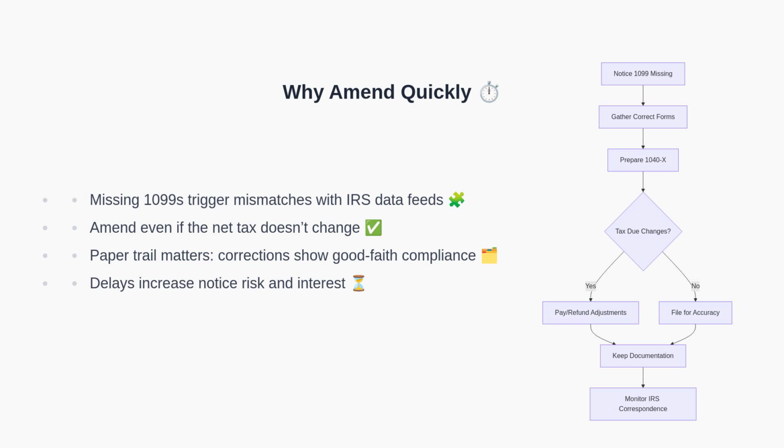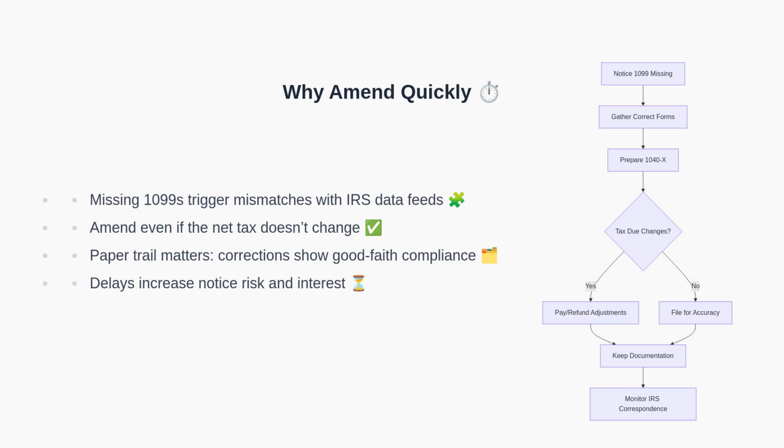First, amend as soon as you discover a missing 1099, because the IRS compares payer data with your return. Next, even if your bottom-line tax does not change, accuracy matters, because consistent mismatches can escalate into notices or audits. Moreover, filing a Form 1040X and maintaining documentation demonstrates good faith compliance. Finally, timeliness reduces interest and lowers the likelihood of compounding issues.